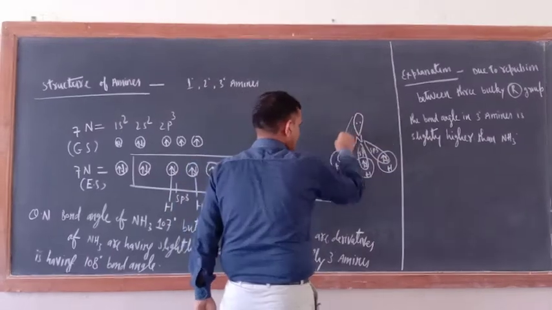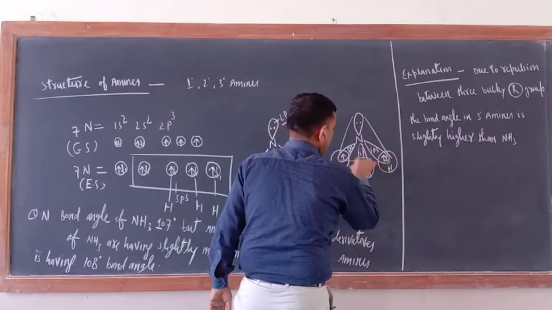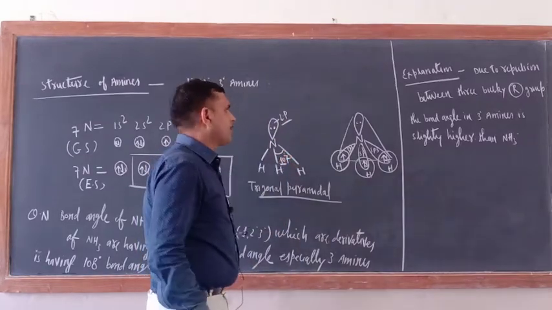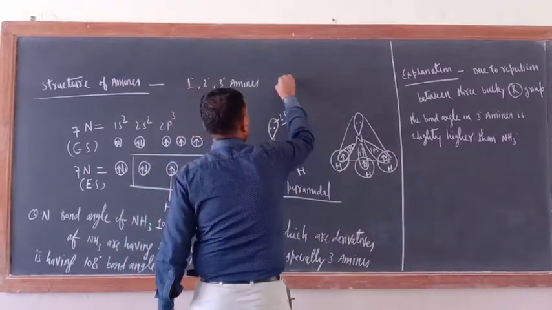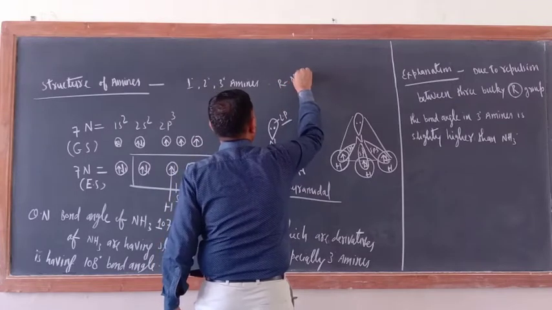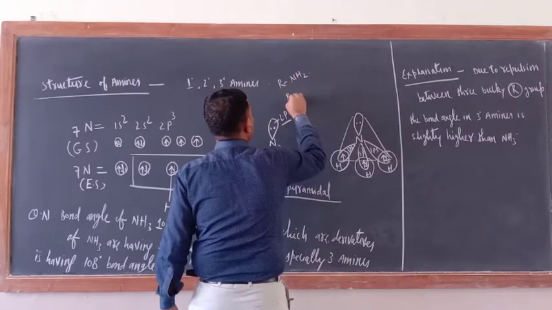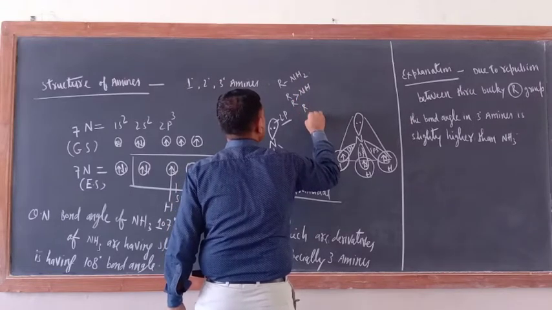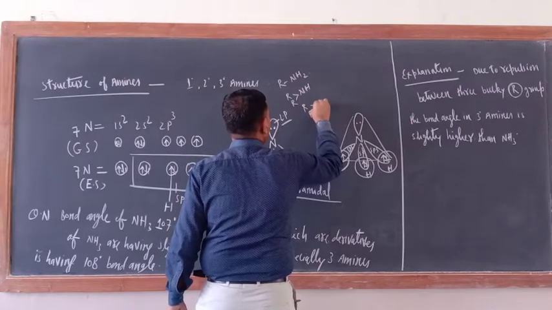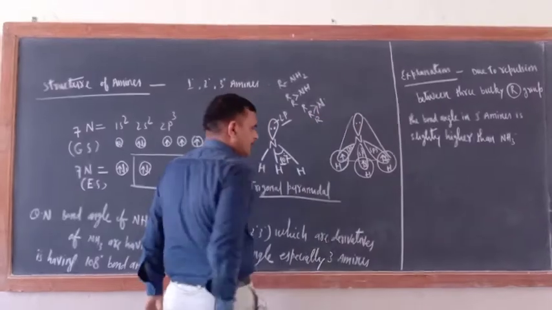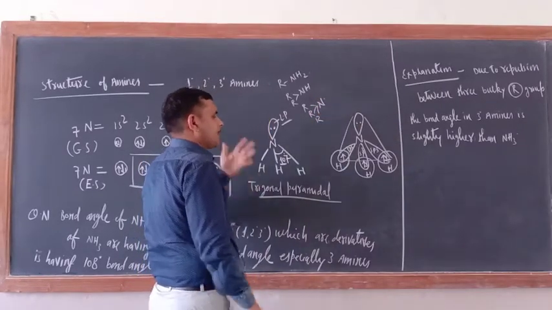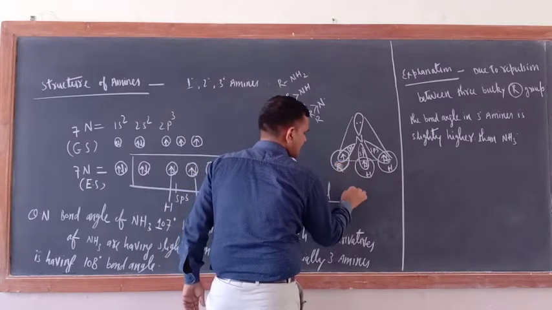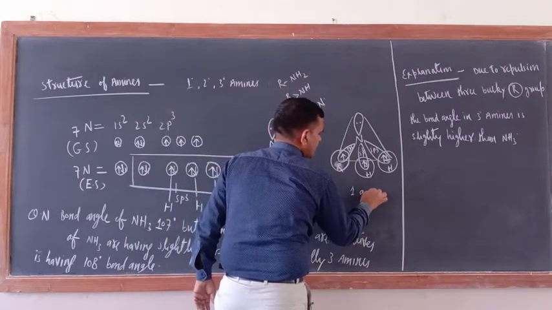Now try to understand. This is the structure of ammonia. In 1 degree amines, what is there? RNH2. In 2 degree amines, R2NH. In 3 degree amines, R3N. So you just keep replacing: one H is replaced by R, so this is the structure of 1 degree amines.